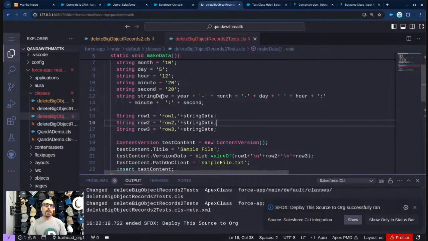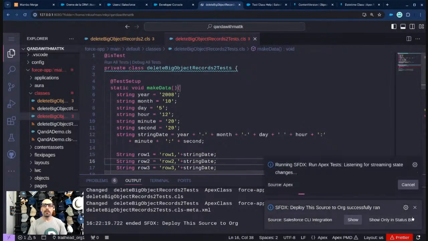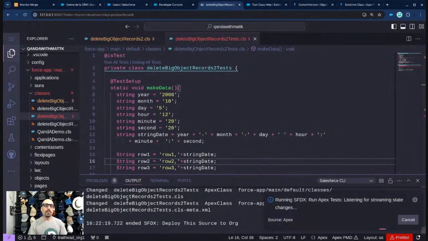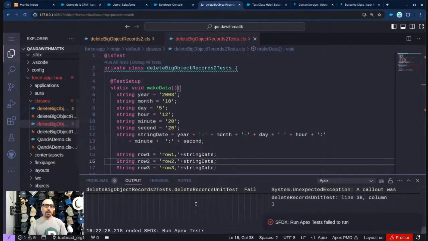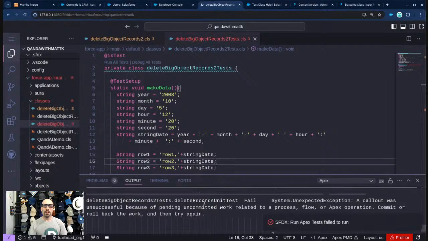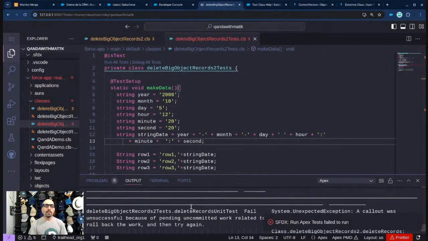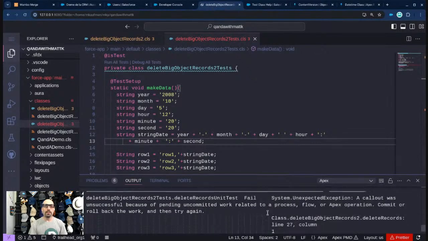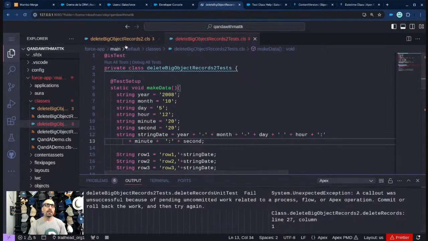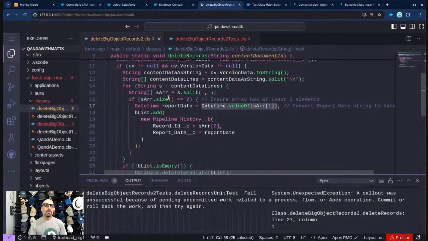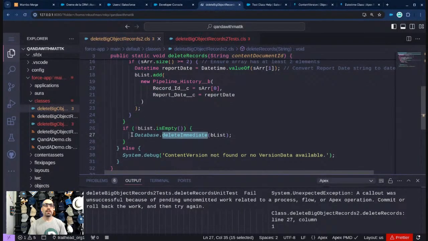Okay, and then we're going to come back and run this again, and we'll see what happens. Fingers crossed. We got an exception. Oh, but wait, I think it's something new. A callout was unsuccessful. Yes, okay. We can see probably what line this occurred on if I clean up line 27. So on line 27, database.delete immediate is being called.